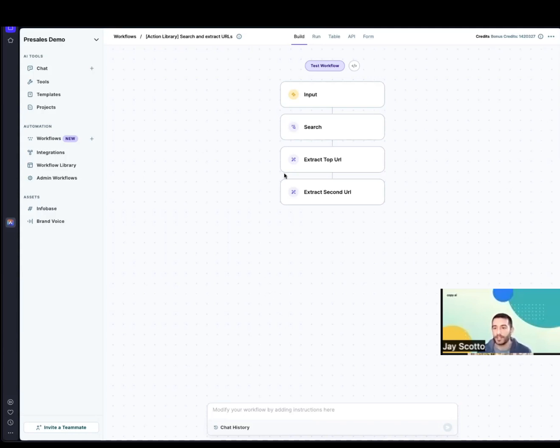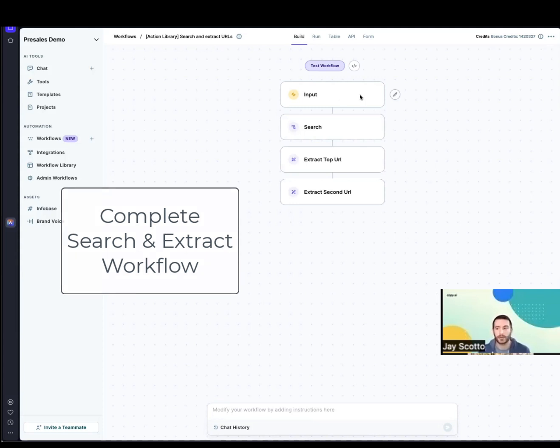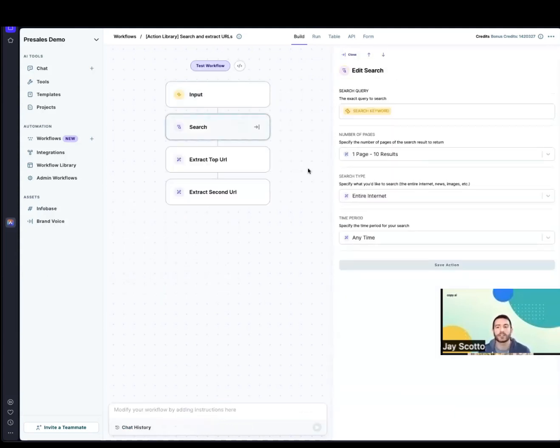I'm sharing my screen here, and what you're seeing is the workflow that we're going to build today. Given some input, which will be a search keyword, we take in that keyword and then we run an internet search. Within that internet search, we have a couple of parameters, and we'll extract the top URL and the second URL from the search results that come back from the search action output.